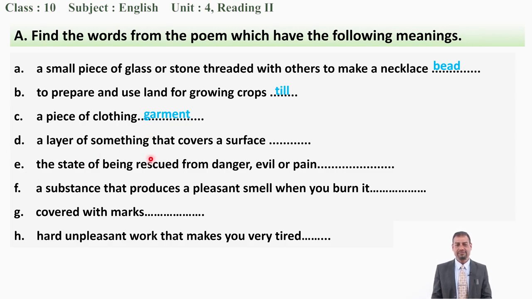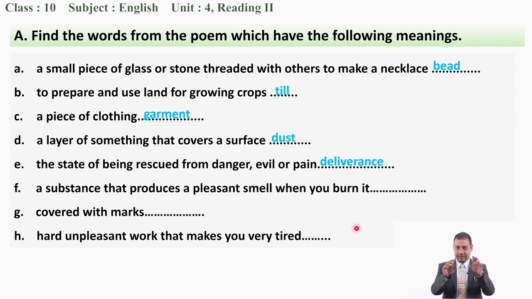Next one, a layer of something that covers a surface. You know that, a layer of something that covers the surface. So, what is the word that you can find in the text? Okay, tell me once again. Okay, it is dust. E, the state of being rescued from danger, evil or pain. So, what is the correct word? Being free, rescued from any type of danger. Moksha prapta garne, you know. So, what is that? Yes, you are right again. That is deliverance.